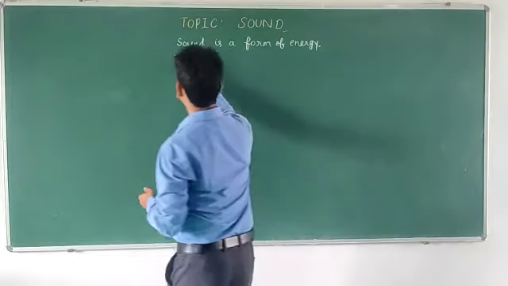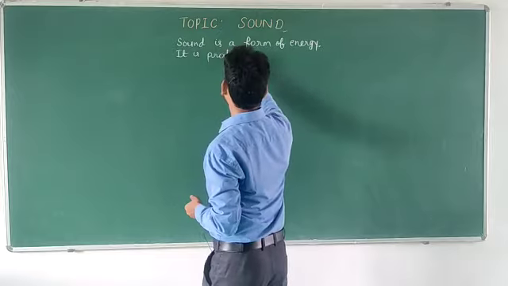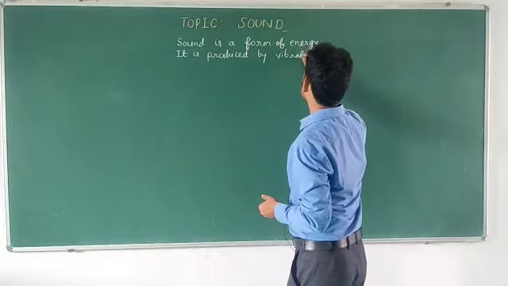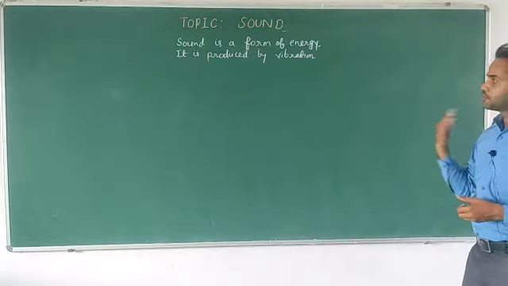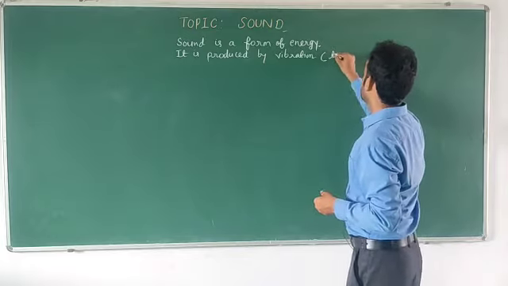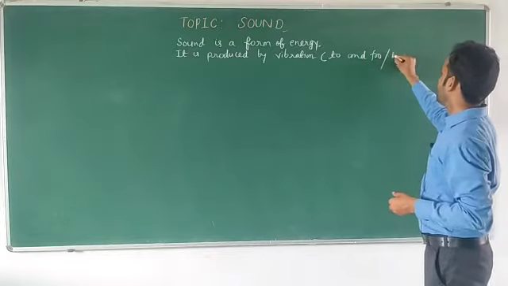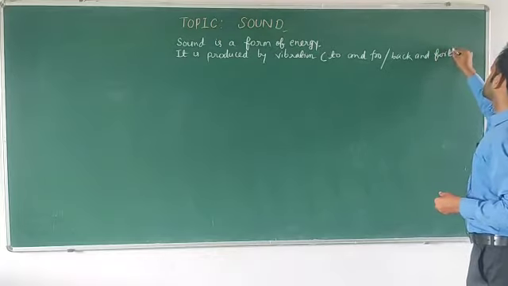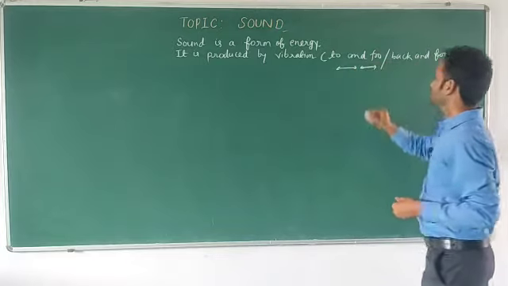We can say that it is produced by vibration. When an object vibrates, it will produce sound. This vibration is like to and fro, which you can also call back and forth. It is like this, to and fro or back and forth.